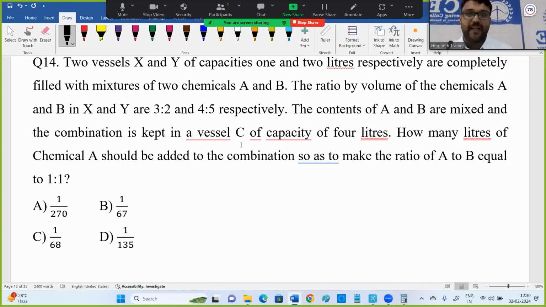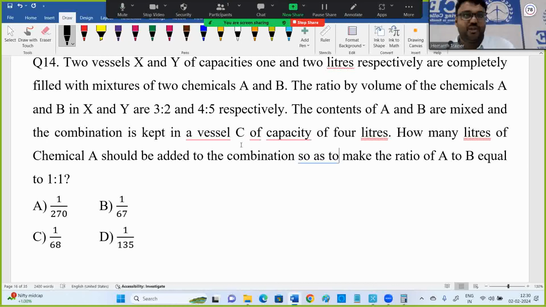Here what they mention: two vessels X and Y of capacities 1 and 2 liters respectively are completely filled with mixtures of two chemicals A and B. See, understand the question. If you read it properly, even if you don't have any formulas in your mind, no problem, you can solve the question. They want that open mind. It's like understanding the question and solving. It's not like you already have a bunch of formulas to apply. They don't want that methodology. Understand the question, you can solve easily. It's not a typical thing.